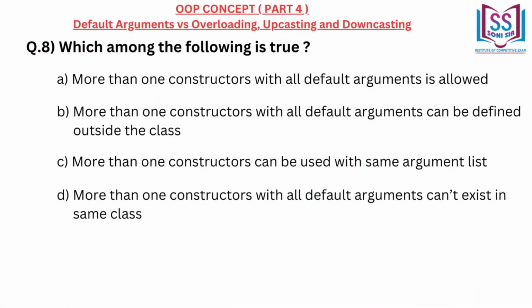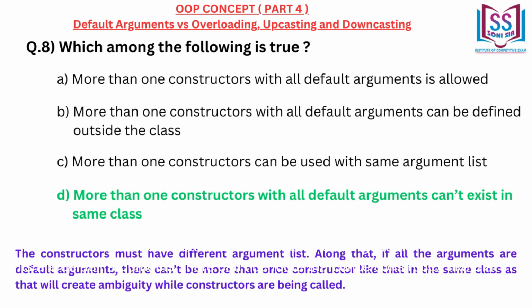Which among the following is true? A. More than one constructors with all default arguments is allowed. B. More than one constructors with all default arguments can be defined outside the class. C. More than one constructors can be used with same argument list. D. More than one constructors with all default arguments can't exist in same class. Correct answer D. More than one constructors with all default arguments can't exist in same class.